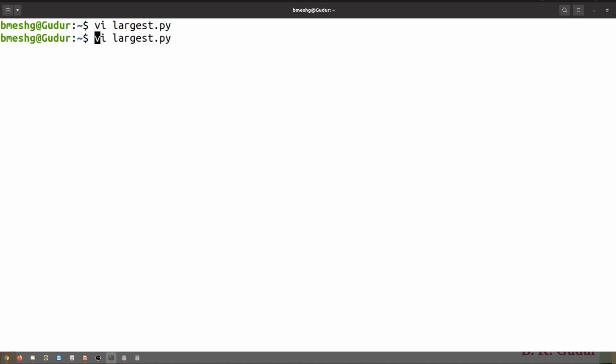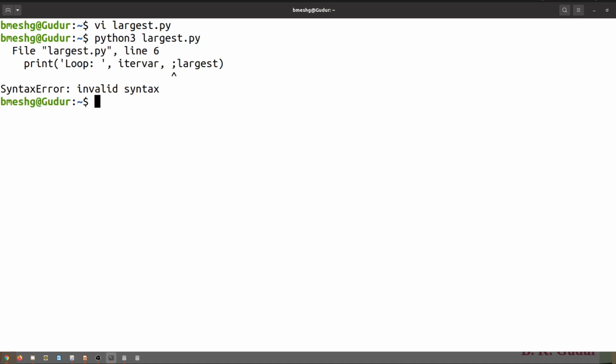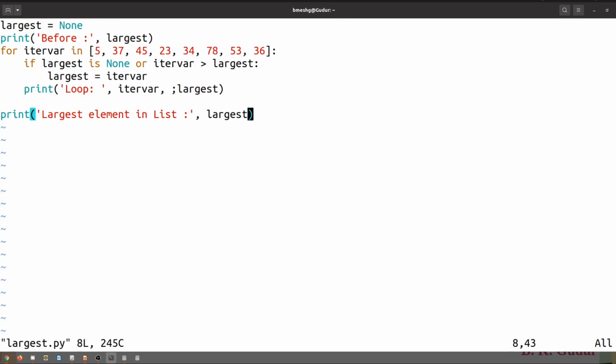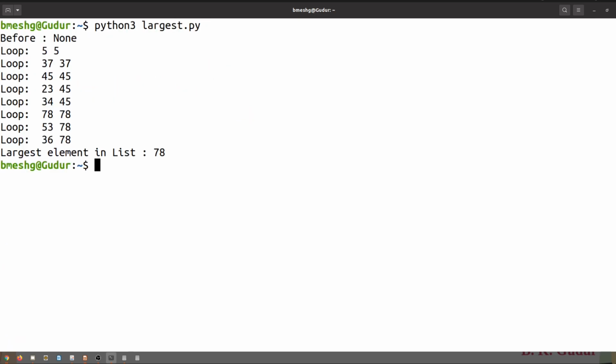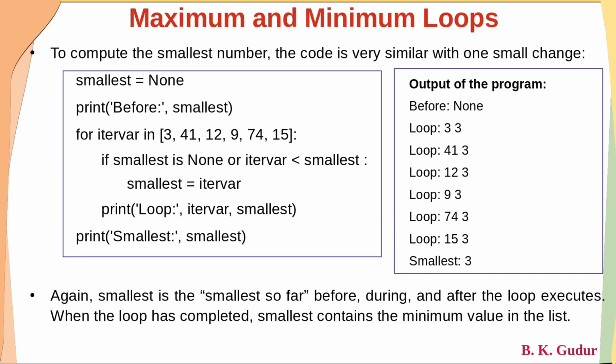and execute using the Python 3 interpreter. Python 3. Okay, sorry, here I have written a semicolon. Right, now you can see, dear students, in that list the largest element is 78. Largest element in the list is 78. Hope this is clear to all of you.